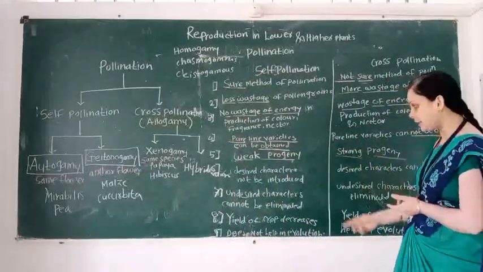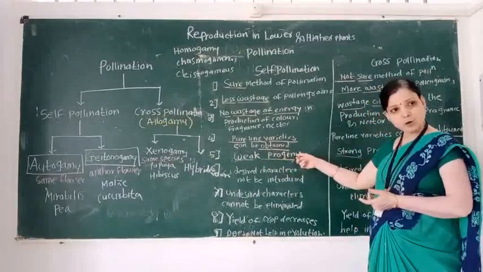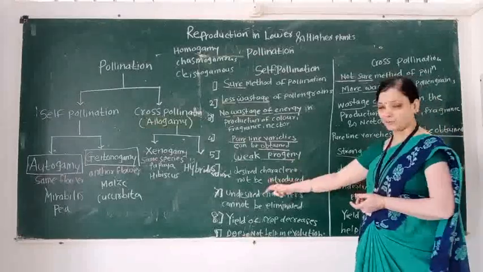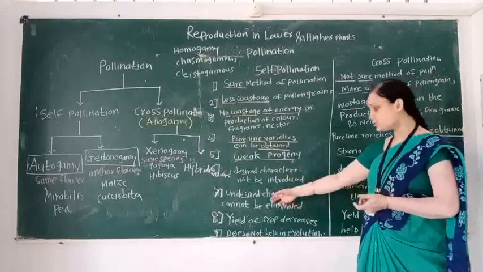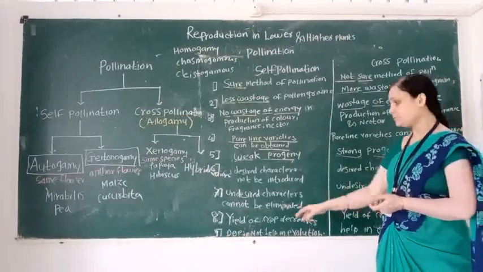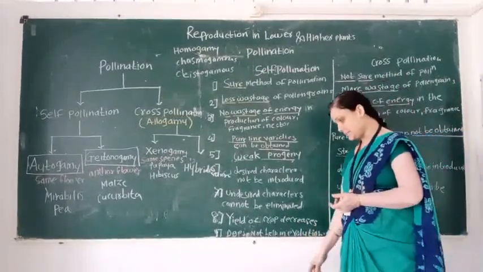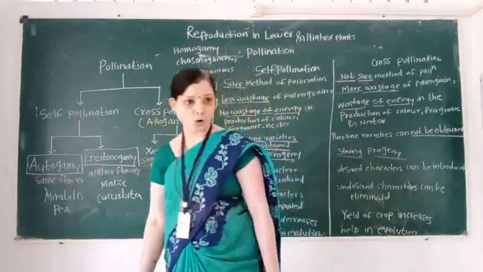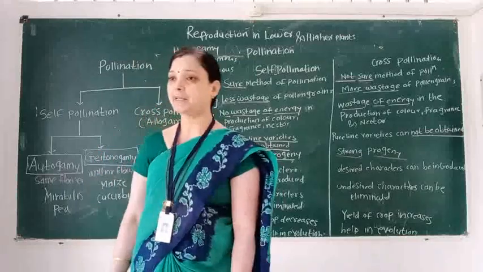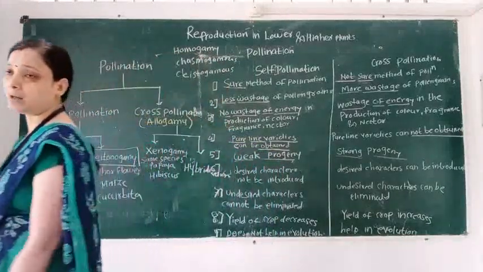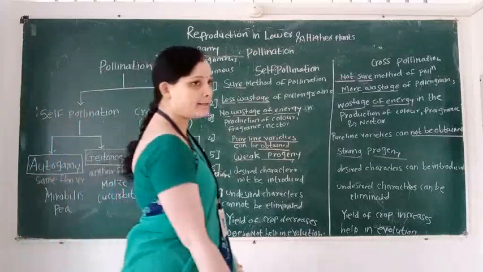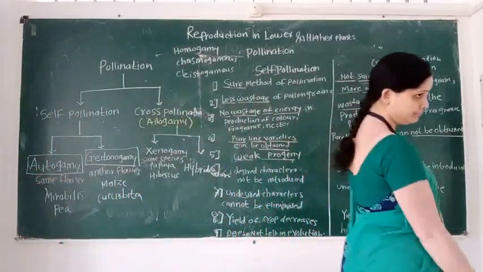First disadvantage, weak progeny is formed. Second disadvantage, desirable characters cannot be introduced. Third, undesired characters cannot be eliminated. Yield of the crop decreases. And last, it is not responsible for evolution and variation. These are the advantages and disadvantages of self-pollination.